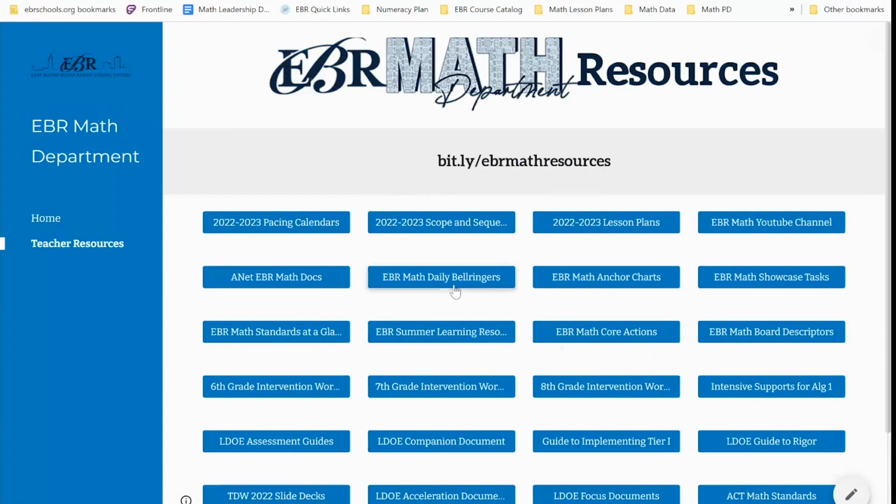And so on here, you would have your bell ringers, again, first 5 minutes of every lesson, but most people understand that. Our anchor charts, if you're not familiar, anchor charts for every module. The showcase tasks, again, these are a wonderful resource to help with RDW, providing feedback to students, constructive responses, things of that nature. Standards at a glance document, we just referred to that in our previous document, but standards at a glance, if you just wanted to go here, it would have all of the standards at your disposal.